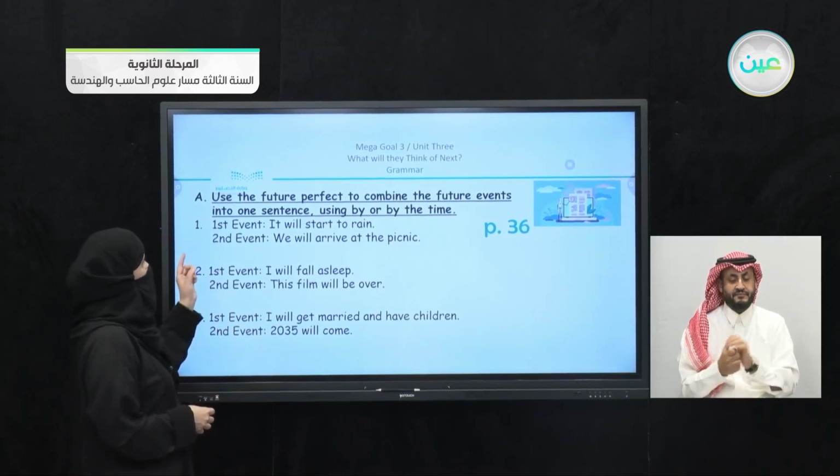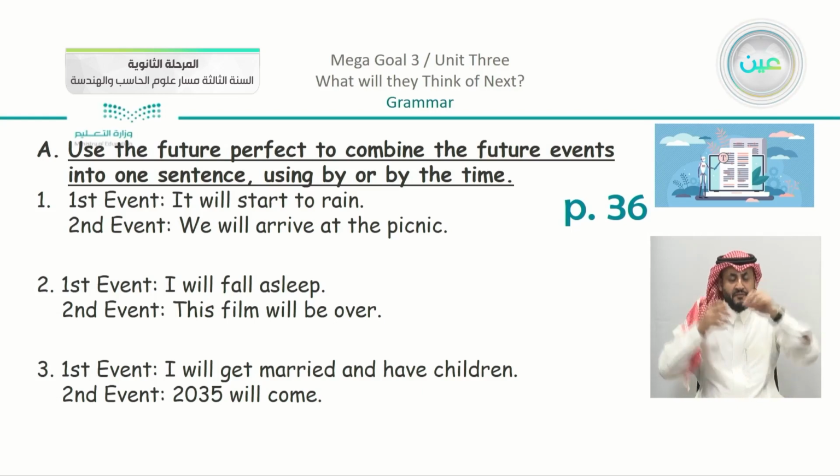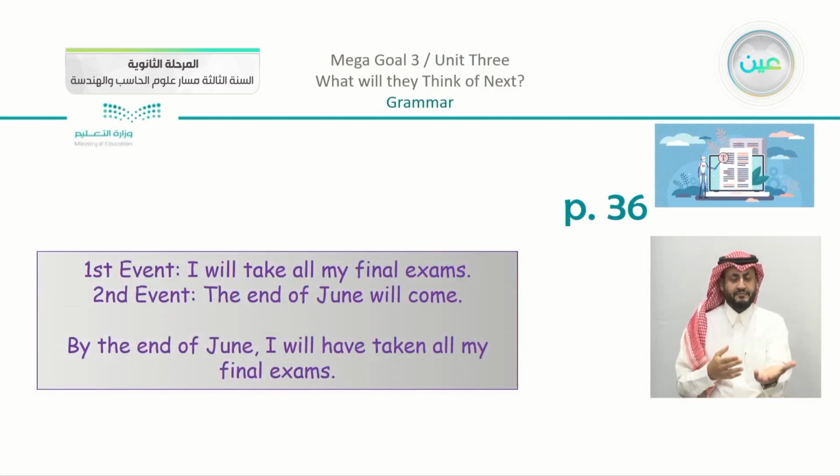For the first event, it will start to rain. The second event, we will arrive at the picnic. We can write here, for example, the first event: I will take my final exams. The second event: the end of June will come. Now we combine them together: by the end of June, I will have taken all my final exams. Now this is just an example. We're going to go back to our exercise.